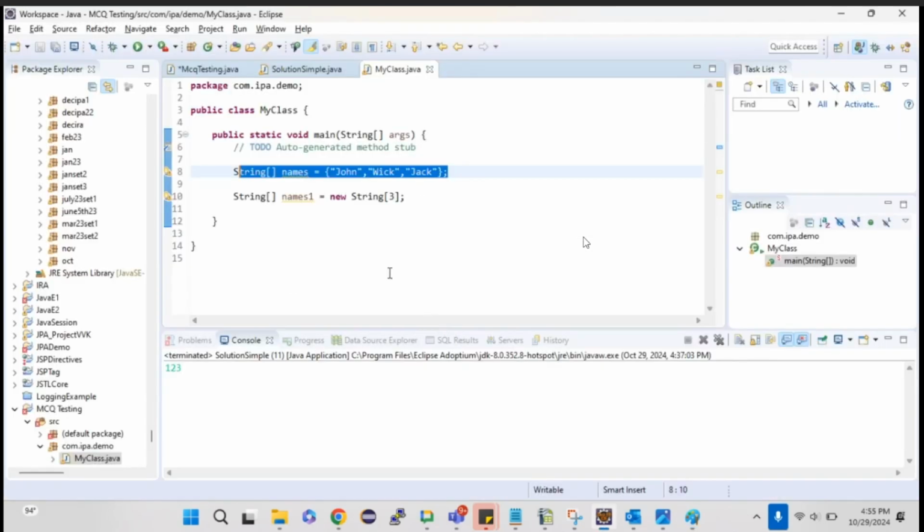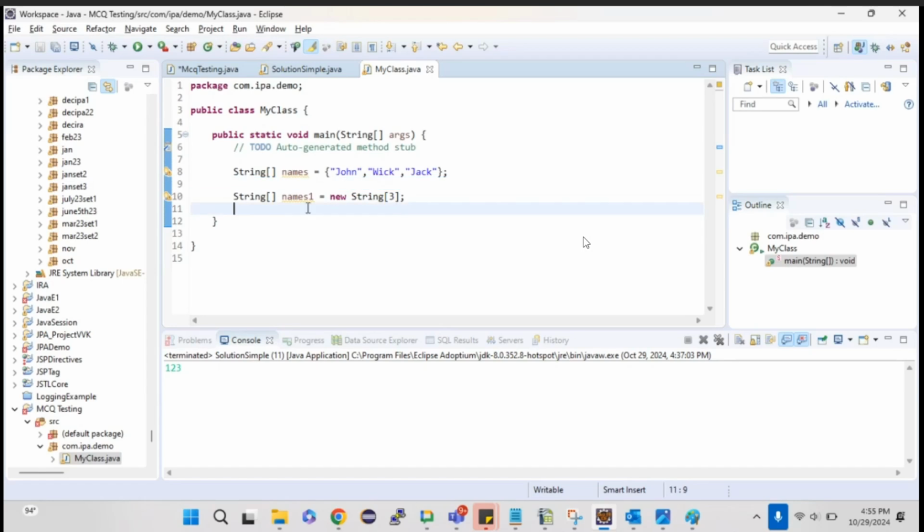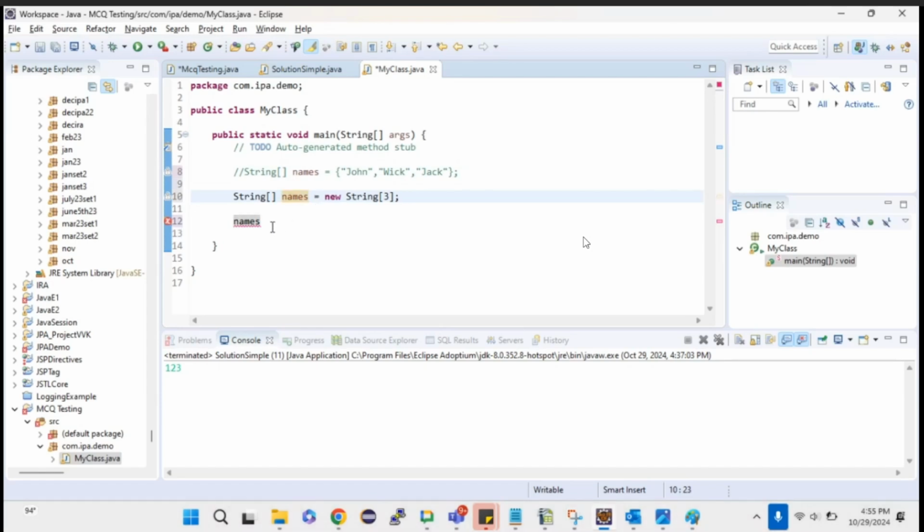Let us come to the second one. Here I have not mentioned any values because I have not initialized anything. Straight away I have declared an array with a size 3. Now, how can I store the value in it? This is one way of storing it. But the second way is declaration and storing value in two different steps. So simply let me just comment this one. Names of 0 you can keep it.